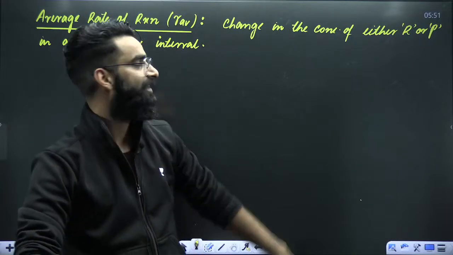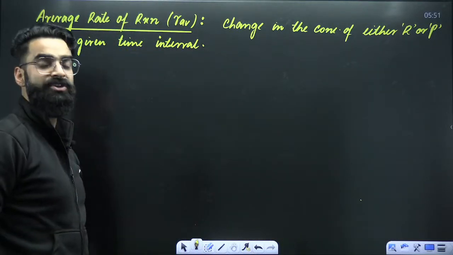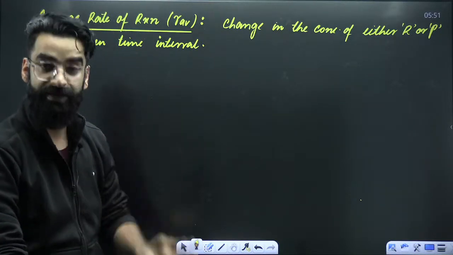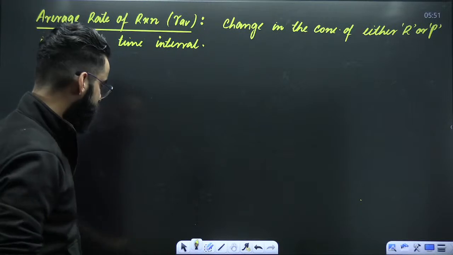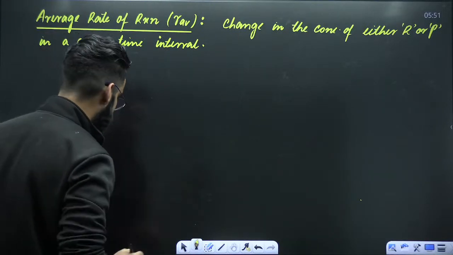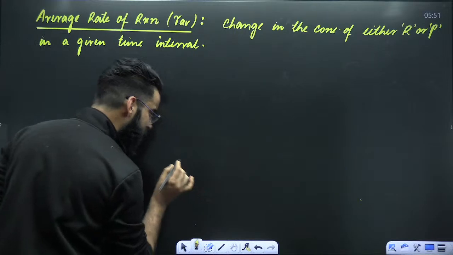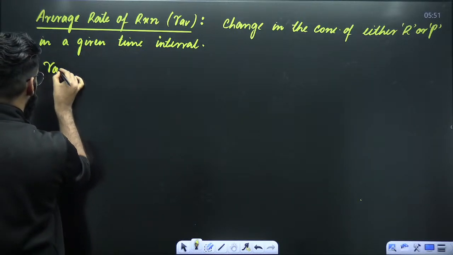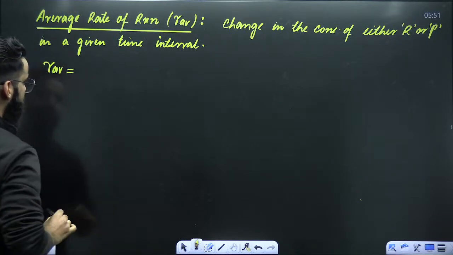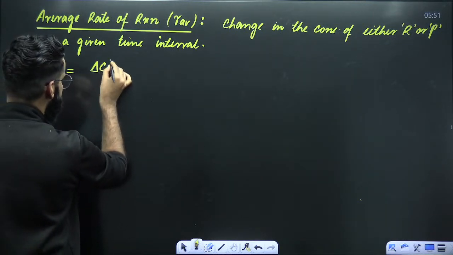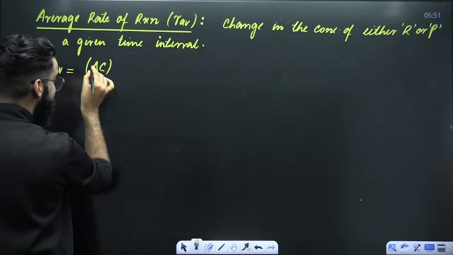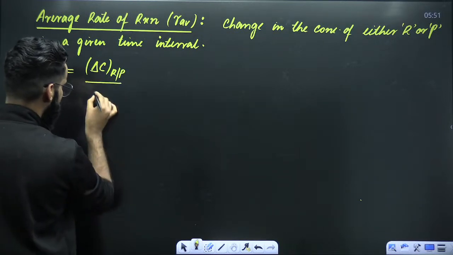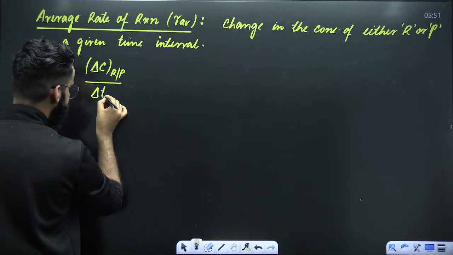I hope you got it. Okay. So average rate of reaction is defined as the change in the concentration of either reactants or products in a given interval of time. Let's try to understand what exactly I'm saying. Before making you understand this statement, I'm going to write it in mathematical form. Average rate of reaction is equal to the change in concentration, delta C, of either reactant or product, divided by the time interval, delta T.